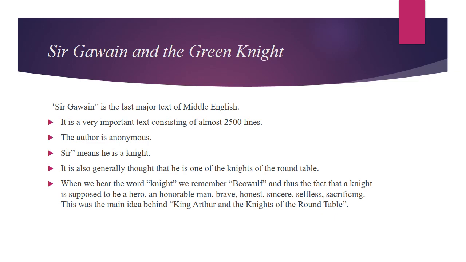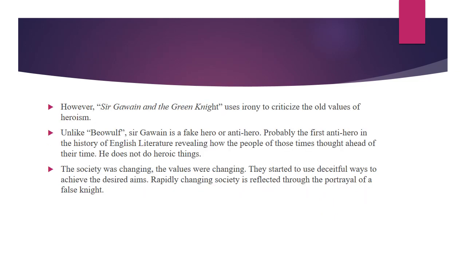Sir Gawain was a knight, and it is also generally thought that he is one of the knights of the Round Table. When we hear the word knight, we remember Beowulf, and the fact that a knight is supposed to be a hero, an honorable man, brave, honest, sincere, selfless, sacrificing. This was the main idea behind King Arthur and the Knights of the Round Table. However, Sir Gawain and the Green Knight uses irony to criticize the old values of heroism, because unlike Beowulf, Sir Gawain is not a genuine hero, but a fake hero and an anti-hero.